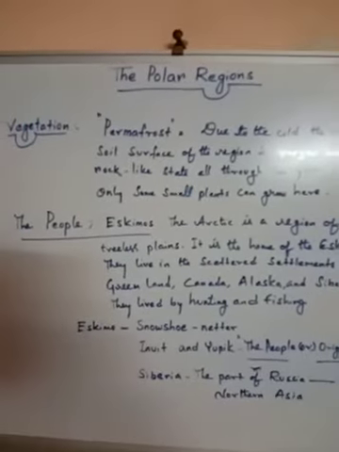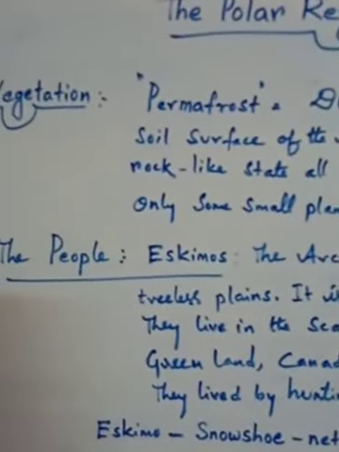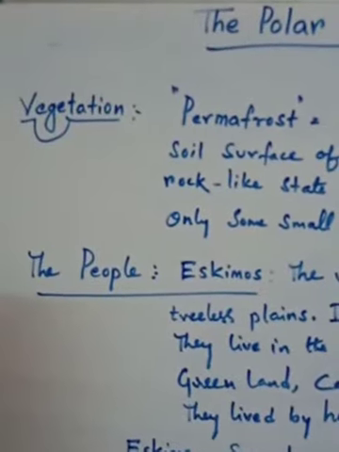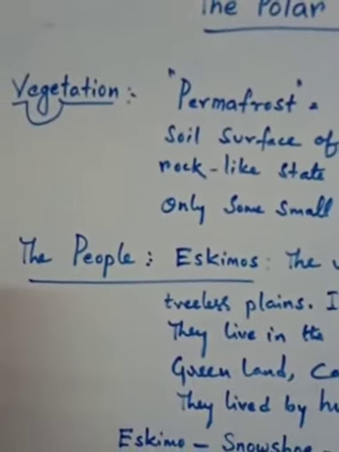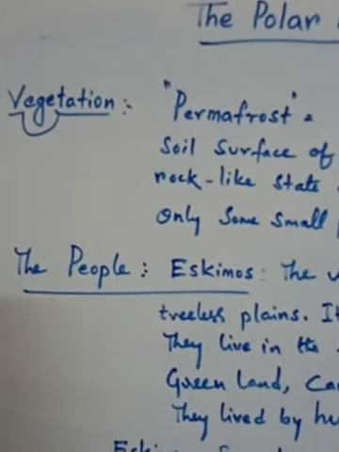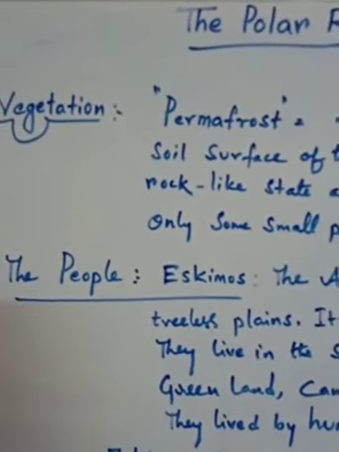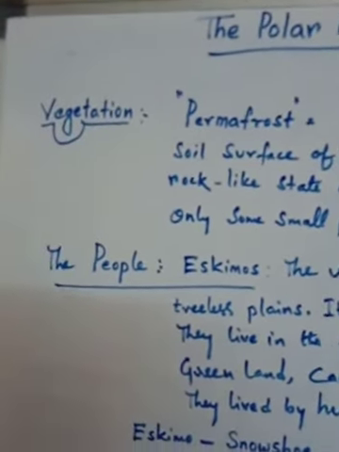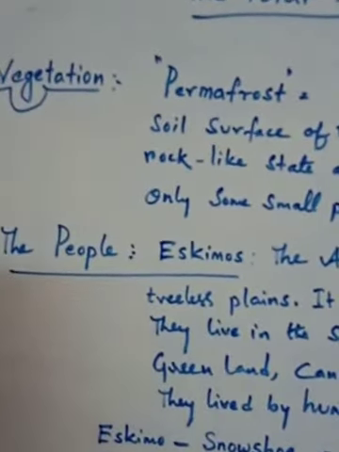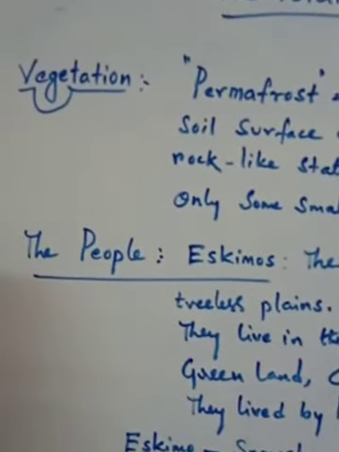Look, children, already we got information about seasons in the tundra region. Which seasons are there? Mainly two seasons are there: winter season and summer season.